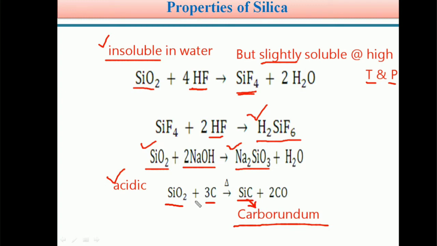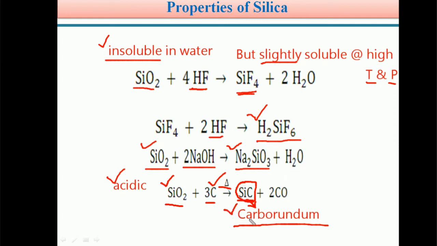See students, very interesting. Carbon is a group 4A element. Silicon is a group 4A element. When silica, or sand, or SiO2, is heated at high temperature with carbon, these two group 4A elements, carbon and silicon, combine to form a new compound. It is called silicon carbide or carborundum.